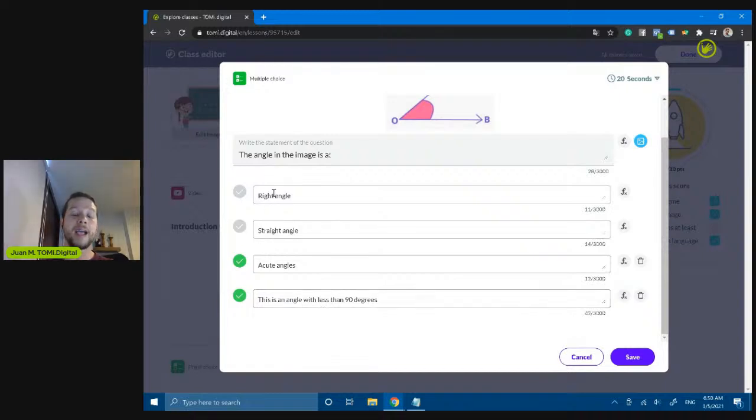So the order of these options is not important because actually TOMi is going to scramble this. So each one of the students is going to have a different order for these multiple choice options. So that's a way so that students cannot copy from other students if they're one on the side of the other one in the classroom. So I already selected these couple options as correct.